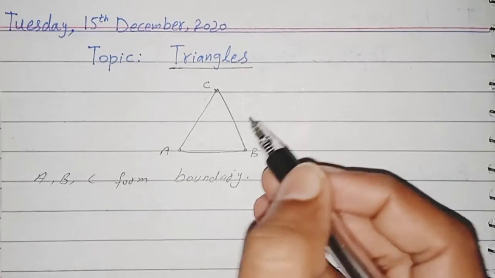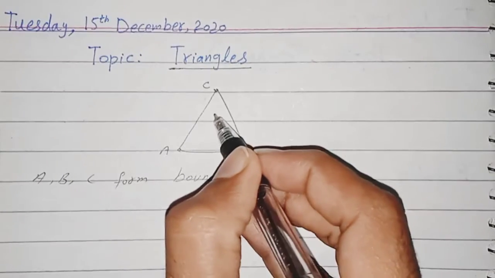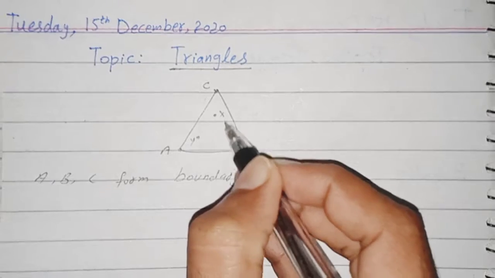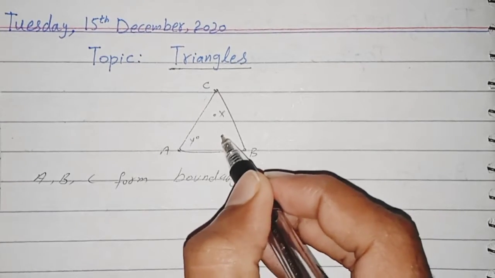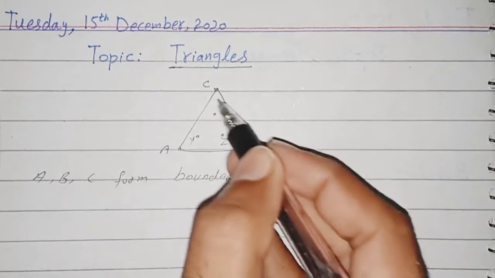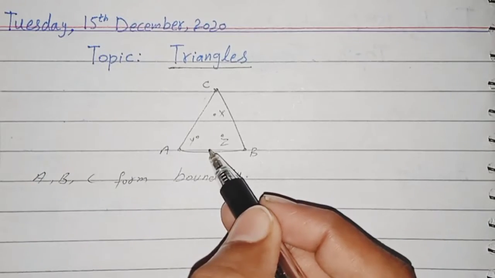If we take any other points, for example X, Y and Z, these points are in the interior side of the triangle.